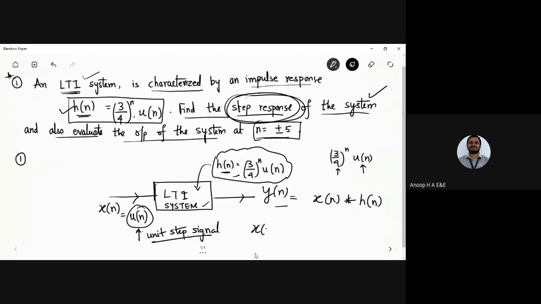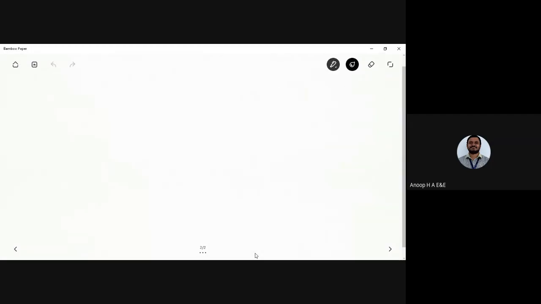Okay, given x of n is a unit step signal. So x of n is a unit step signal that is given by u of n. Okay, so now we'll go for the convolution formula that is there. So we all know that the output of the system, that is the step response of the system, how are we going to do that? So x of n convolved with h of n.